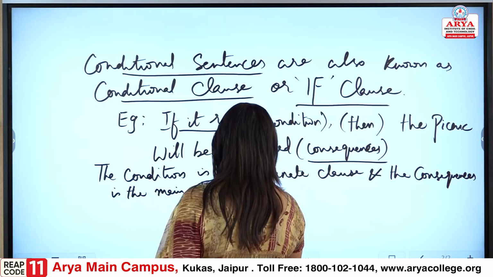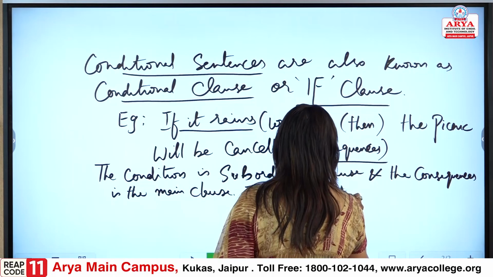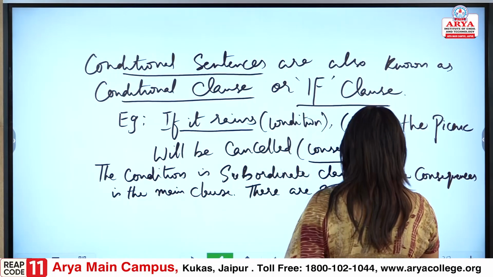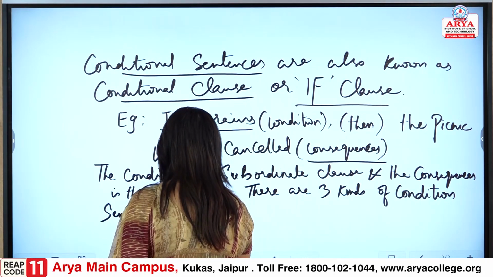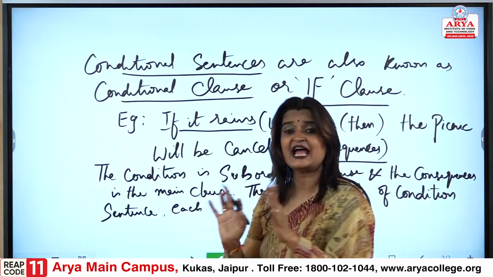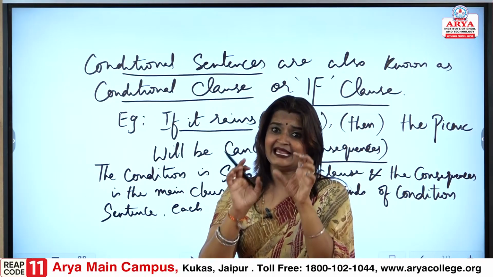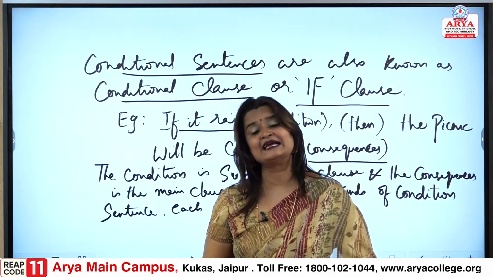There are three kinds of condition sentence, and each has its own speciality, its own recognition, that is, how we would recognize it.